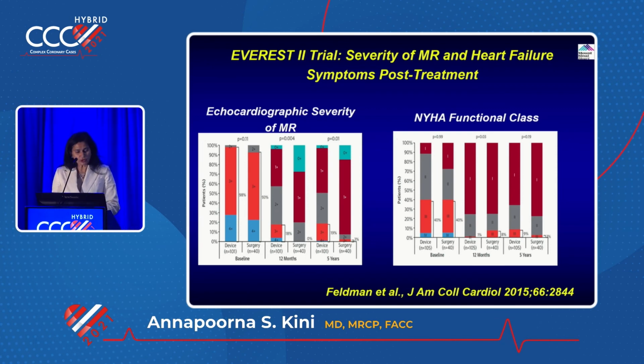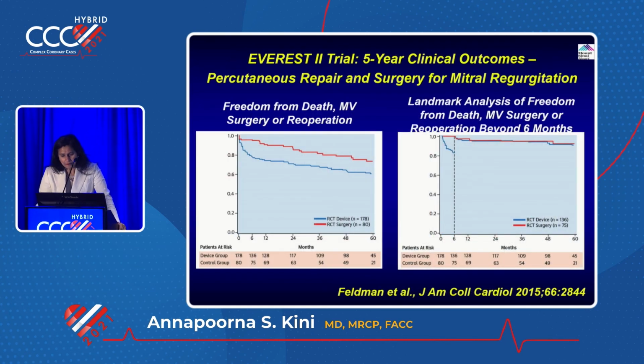You see, in surgery, they are very effective. But what we are trying to say is you don't have to have a surgical result. Even if you have mild to moderate MR, if you have medical therapy subsequently, they did well in this group. And for whoever required any surgery or clip after 6 months, freedom from death and reoperation was equal in both.